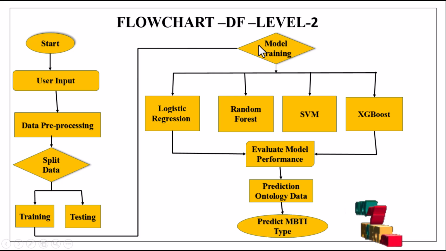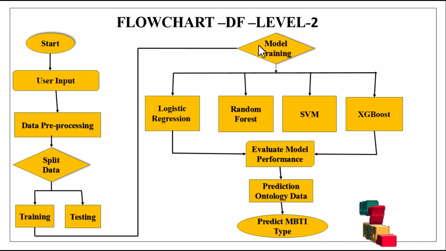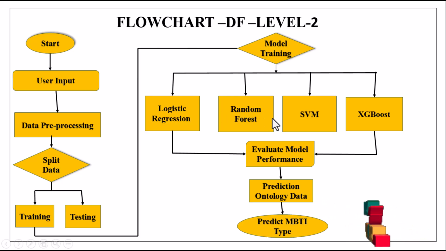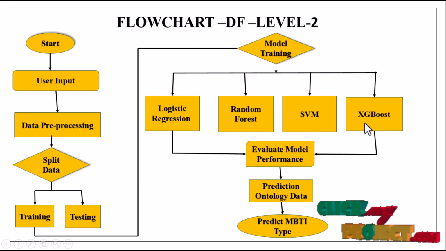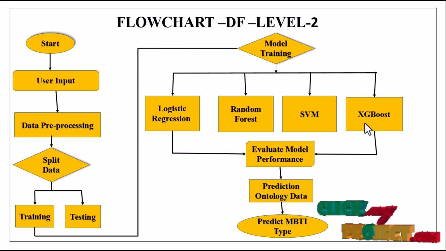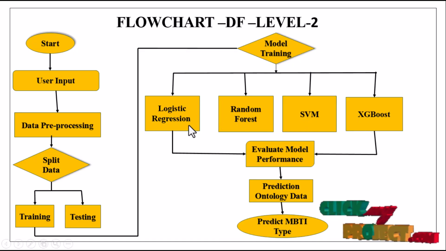This model training acts as the central hub where different machine learning techniques are implemented and optimized to learn from the prepared text data. We use the machine learning algorithms logistic regression, random forest, SVM, and XGBoost. Logistic regression is a foundational statistical machine learning algorithm primarily used for classification tasks. After the four algorithms are completed, we use accuracy prediction to evaluate model performance.